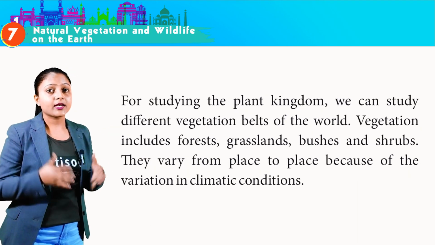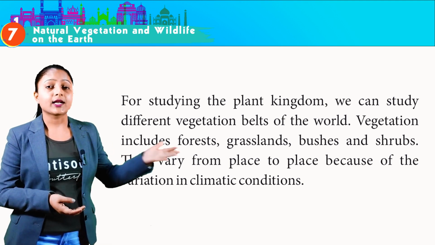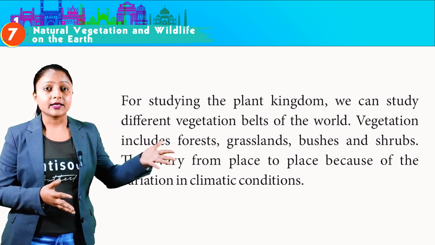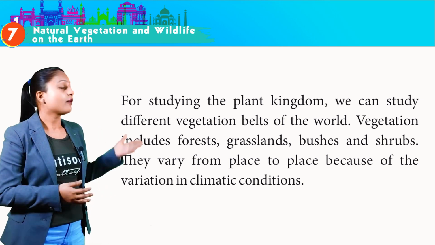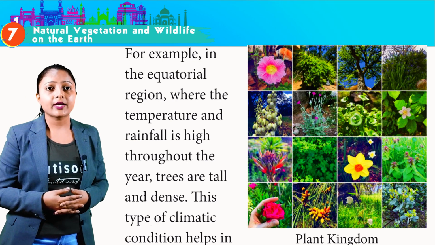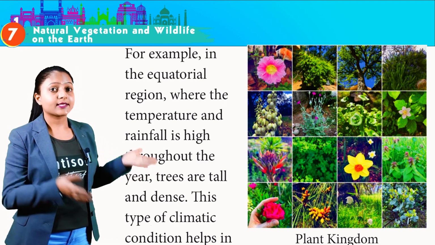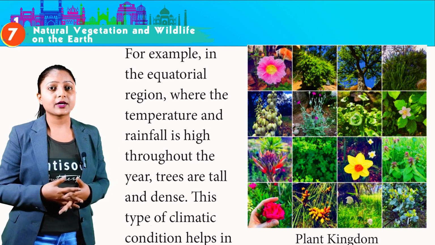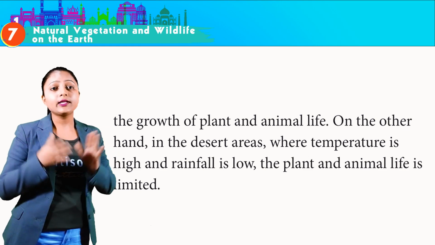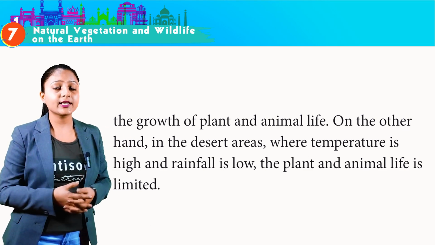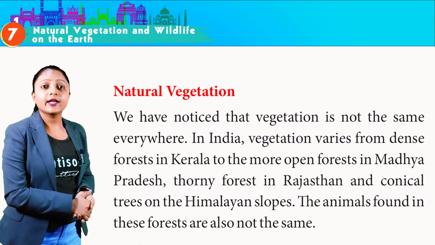For studying the plant kingdom, we can study different vegetation belts of the world. Vegetation includes forest, grassland, bushes, and shrubs. They vary from place to place because of the variation in climatic conditions. For example, in the equatorial region where the temperature and rainfall is high throughout the year, trees are tall and dense. This type of climatic condition helps in the growth of plant and animal life. This is the image of plant kingdom. On the other hand, in the desert areas where temperature is high and rainfall is low, the plant and animal life is limited.